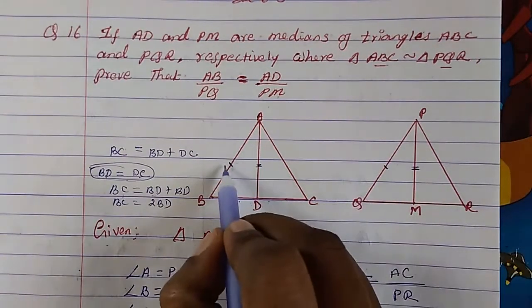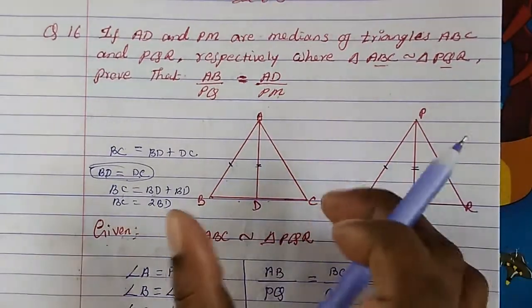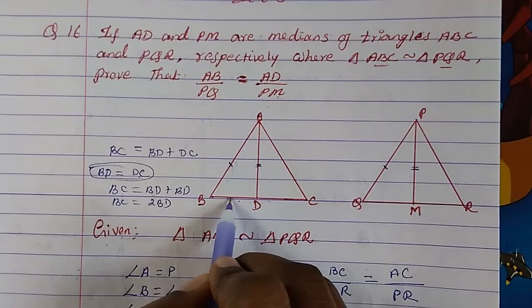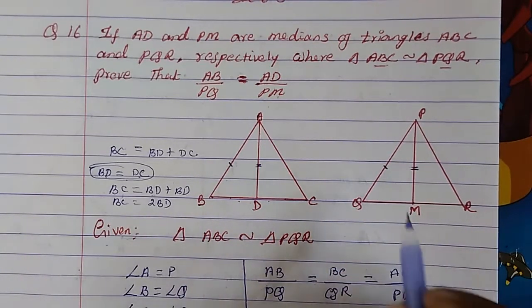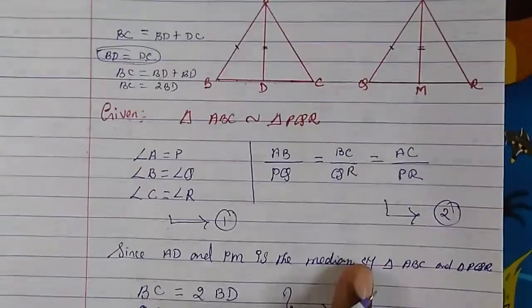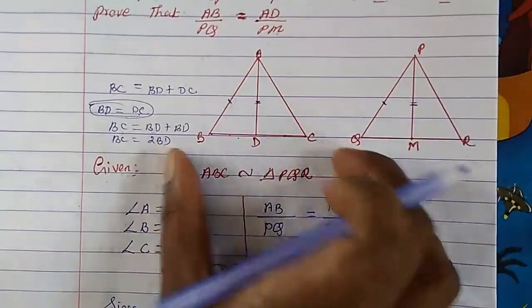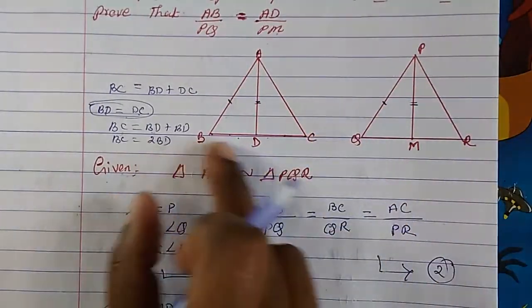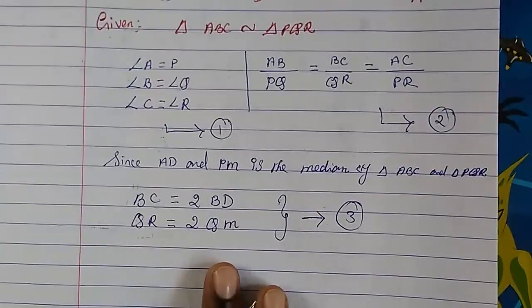So if we take these two sides, we have to prove that these two sides' ratios are equal, which means the third side we have to consider is BD here, and here QM. Already we know these both are similar, therefore BC upon QR, so instead of that BC can be written as 2 times BD. That is why we have taken this part.